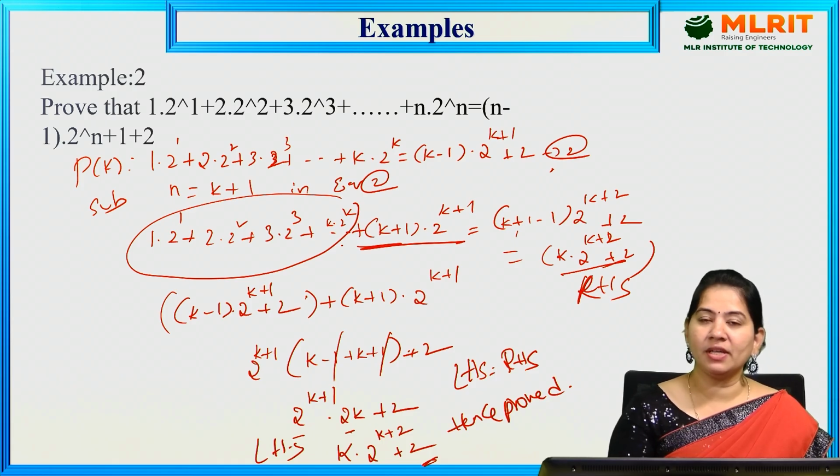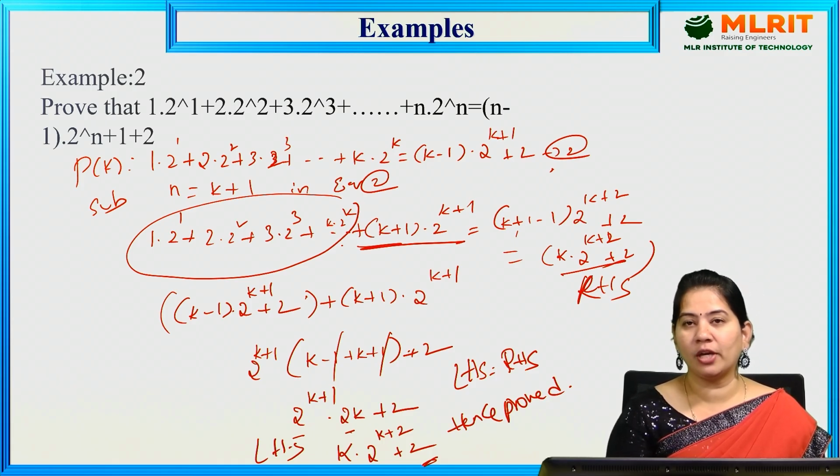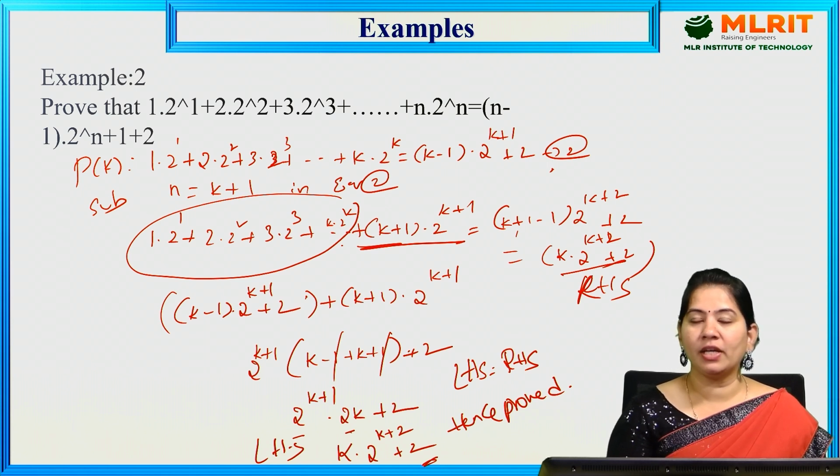What we are doing here is, we have taken the first step as the given statement. In the given statement itself, we are substituting n is equal to 1. If we get LHS equal to RHS, then we can say that P of n is true for n is equal to 1. Next we take the second step, where we just assume that P of n is true for n is equal to k, meaning we substitute n is equal to k.